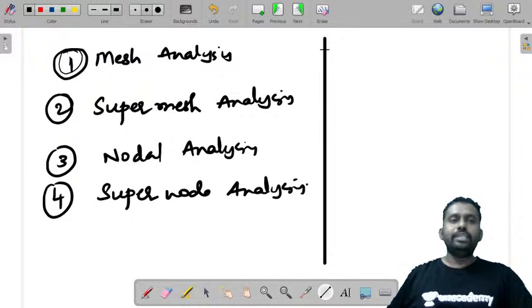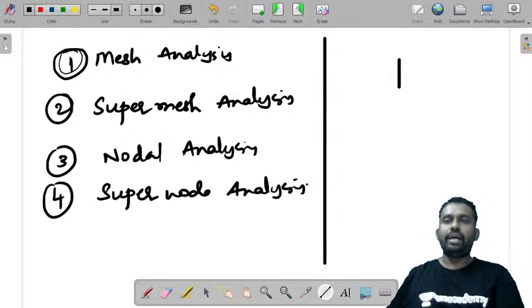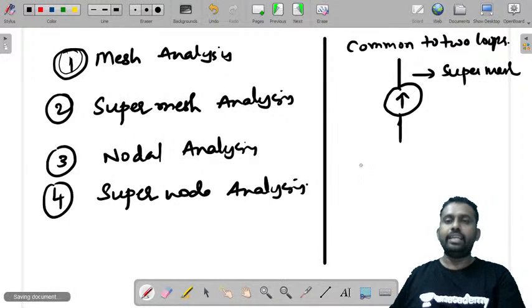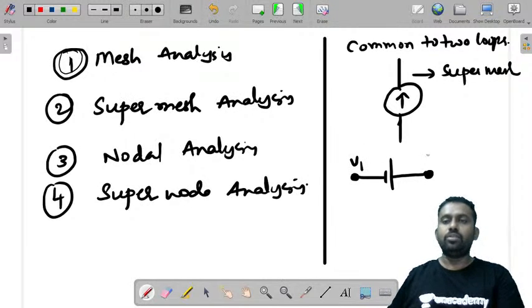What is a super mesh: if you have a current source which is common to two loops, that becomes a super mesh. And if there is a voltage source connected between two different nodes, then that becomes a super node.